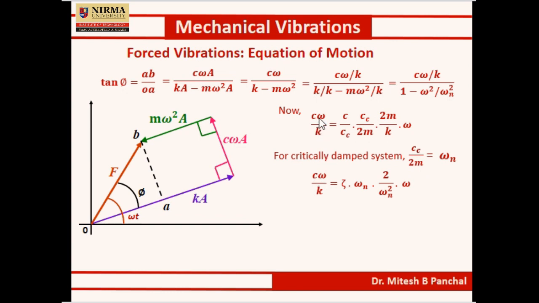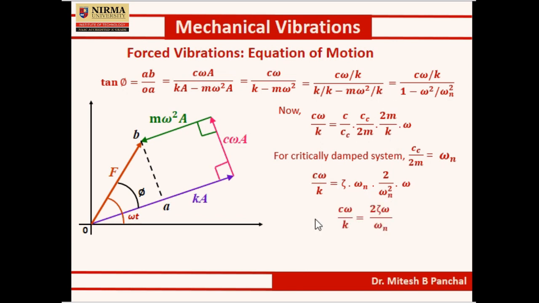So C by Cc is nothing but zeta, Cc by 2m is nothing but omega n, and K by m equals omega n square.